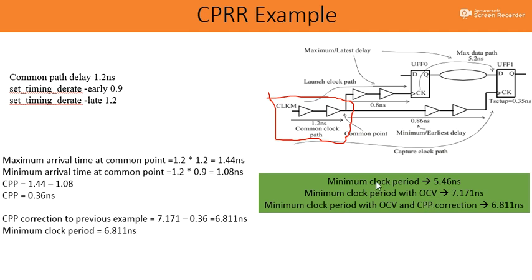To conclude this example, in this given circuit, the minimum safe period I can apply is 5.46 nanosecond without OCV variation and without CPP. The minimum period with OCV variation is 7.171 nanosecond. The minimum period with OCV and CPP correction is 6.811 nanosecond.